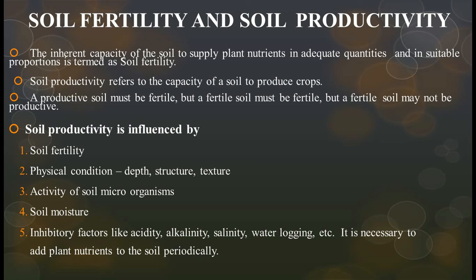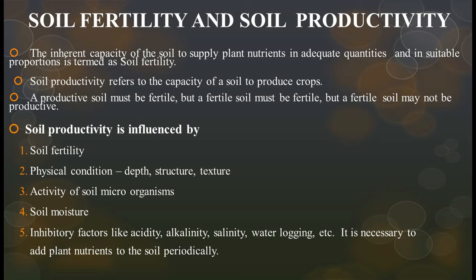Soil productivity is influenced by which components? The question is asked with options: soil fertility, physical conditions, soil moisture, temperature, activity of soil microorganisms. In those options, temperature is the wrong one.